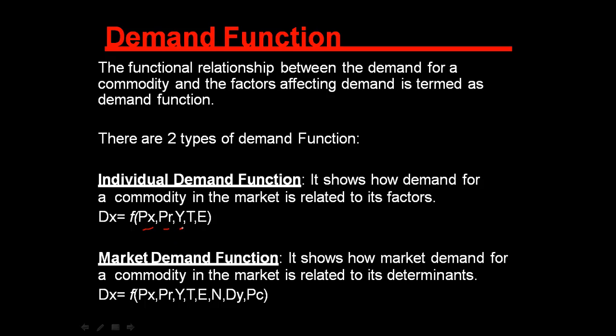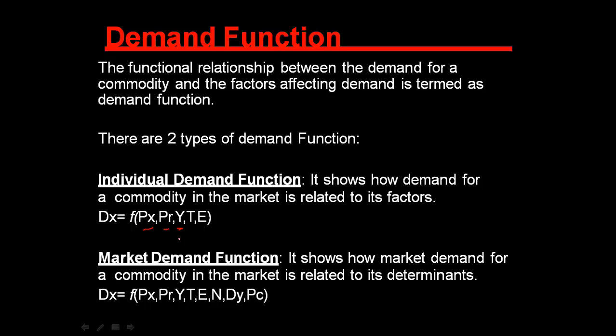Here we symbolize income by Y, and taste and preference of the consumer, and future expected changes. Means if there is an increase going in terms of prices of the commodity, then also it will affect the individual demand.